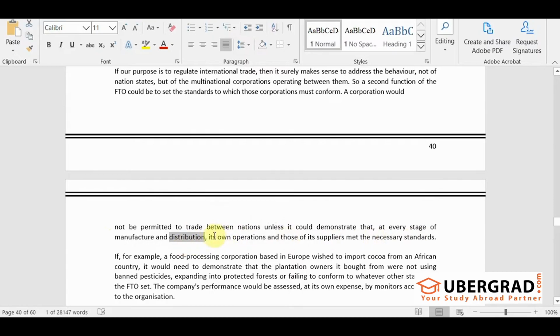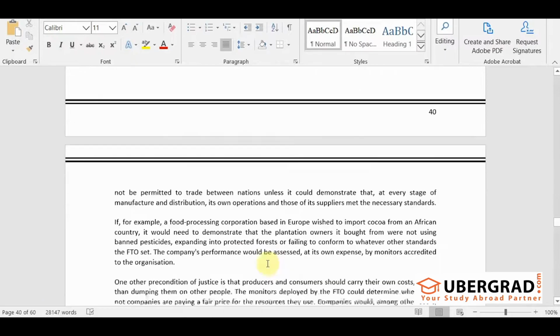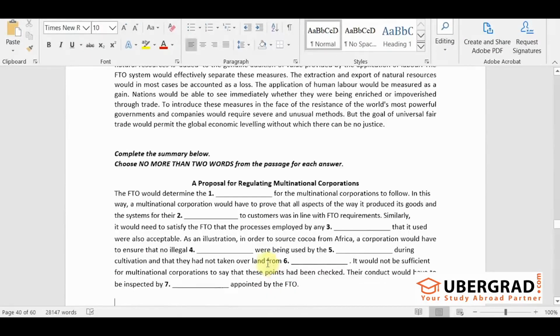So they have to first show that in their operations they are following the rules, and then they have to make sure that even their suppliers are following the rules, right? So after manufacturing, it's the distribution to the customer. So the answer is distribution. Next is: similarly, it would need to satisfy the FTO that the processes employed by any dash that it used were also acceptable.